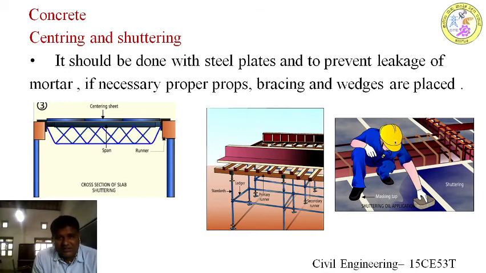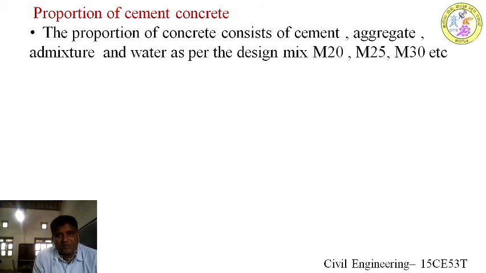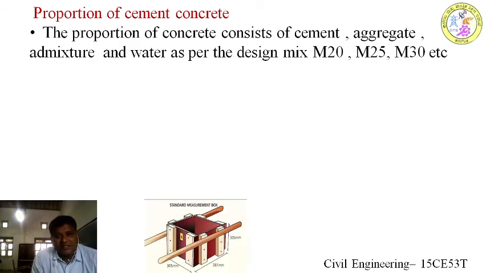For placing the concrete, this has to be explained in detail for specification. Next, proportion. Whether it is M20, M25 or M30, above M25 it is a design mix. For volume batching, if 1:1:2 is the proportion, I am going to follow 1 box of cement, 1 box of fine aggregate, 2 boxes of coarse aggregate. That is called volume batching. There is one more type of batching, called batching by weight, that is 350 kg of cement, 350 kg of fine aggregate and 700 kg of coarse aggregate, because 1:1:2. That is called weigh batching.